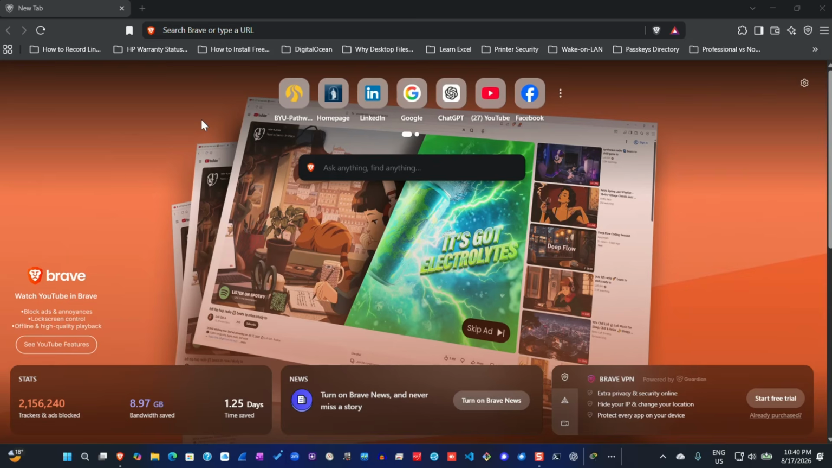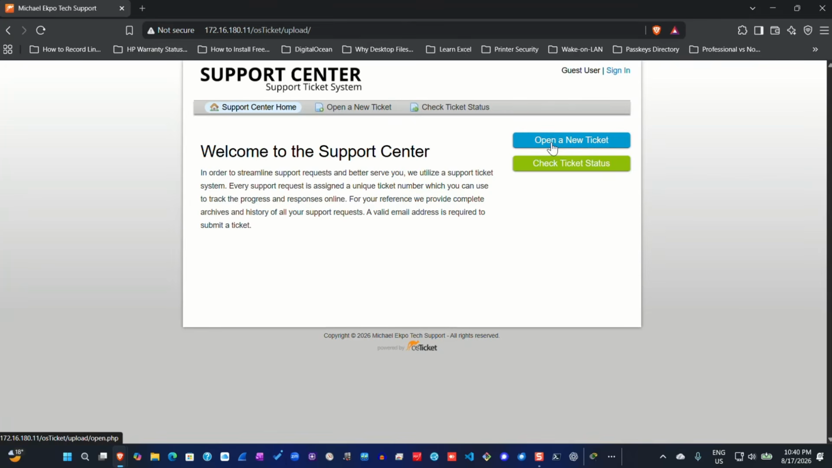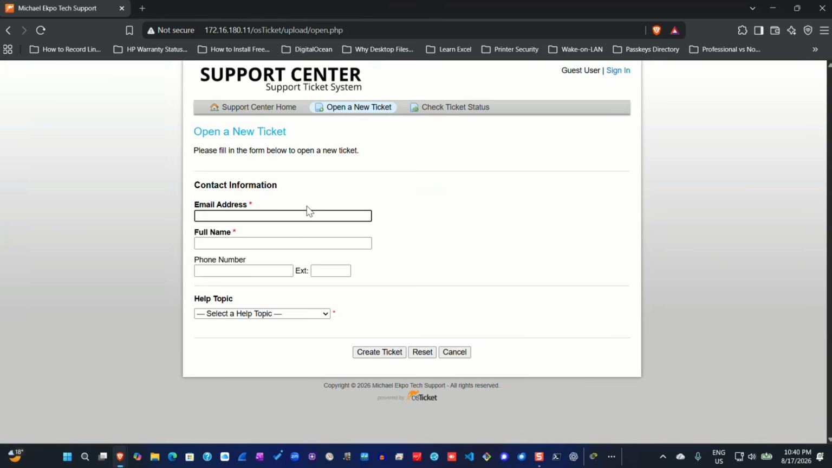So today I will demonstrate how to create and respond to tickets. To get started, I have to log in as a user in the support center. So I'll go ahead and click on open a new ticket, and I'll log in as Valentino. If you can remember in the last video, we created a user by name Valentino. So I will just use the credentials for Valentino and then log in here.